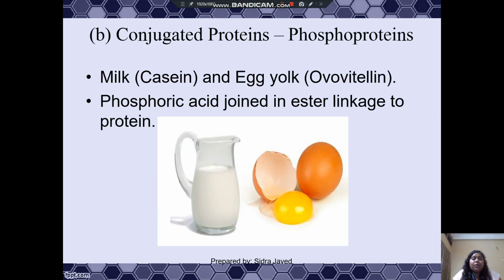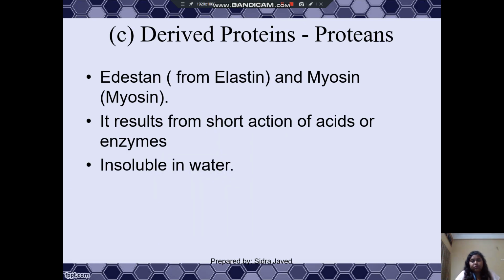So now the phosphoproteins. In milk, it is casein, and in egg yolk, it is found as ovovitellin. Phosphoric acid is joined in ester linkage to a protein. Now what are derived proteins? They are also termed as proteans, such as edestan from edestin and myosan from myosin. It results from the short action of acids or enzymes, and they are insoluble in water.